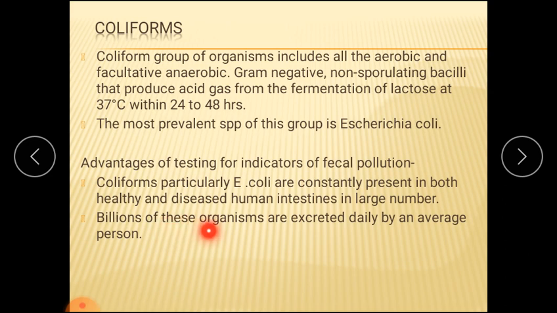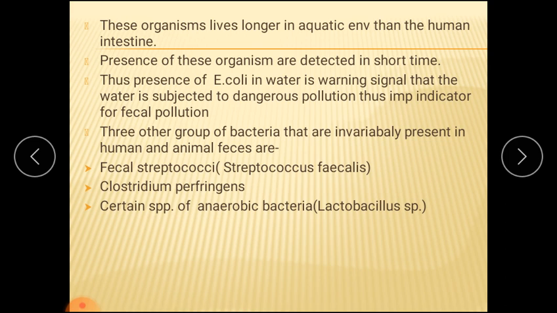Now billions of this organism, that is E. coli, may be excreted daily by an average person. So whenever the water is contaminated, there is a maximum percentage of chances that there is presence of E. coli, which can be used as an indicator. This organism lives longer in the aquatic environment than in the human intestine.